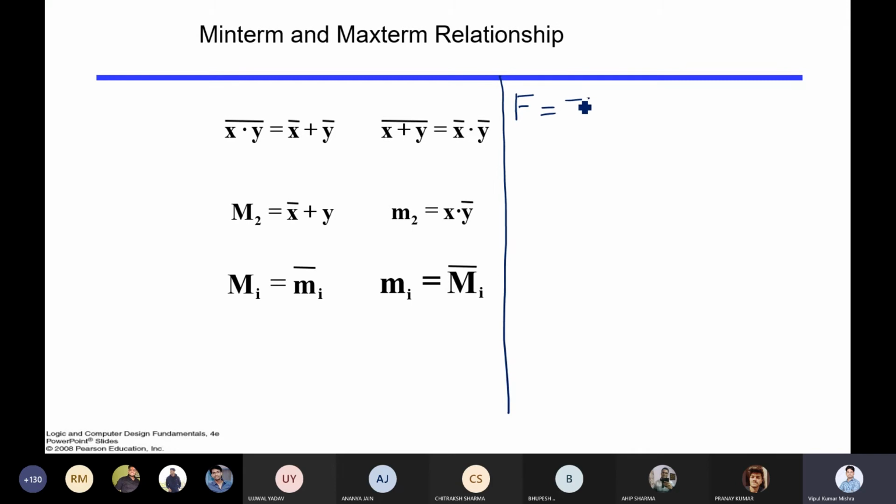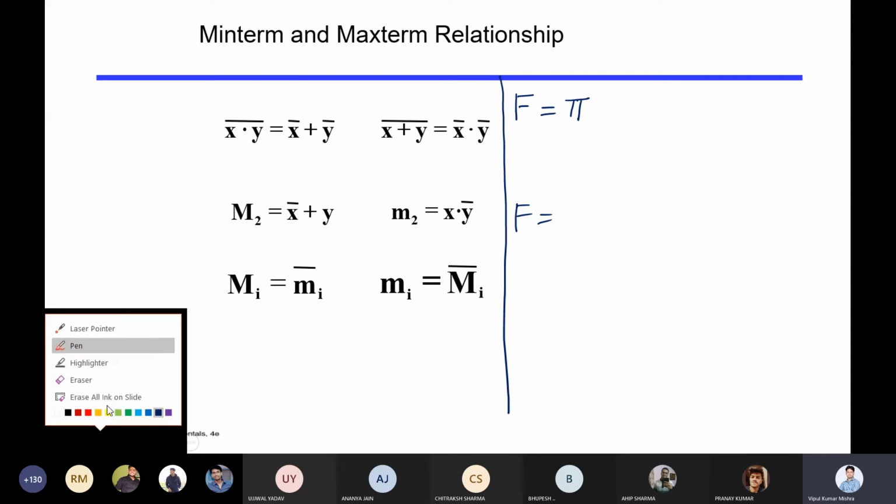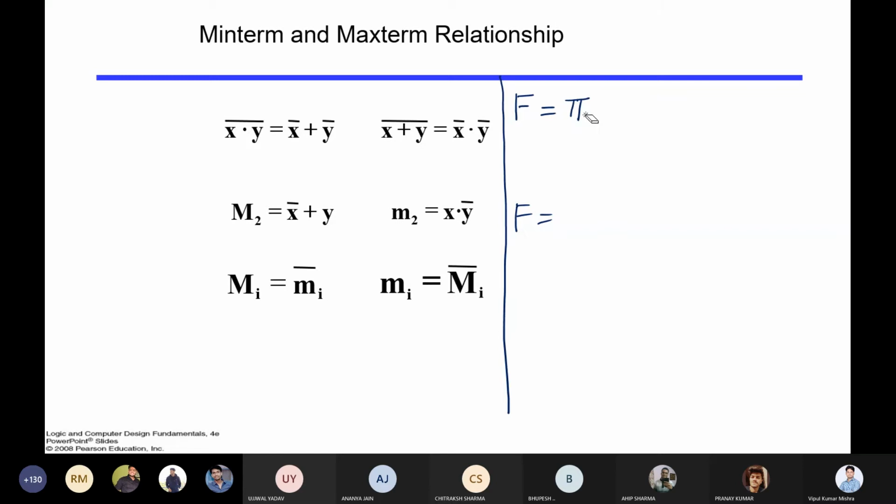The minterm form is represented by sigma because it is a sum of products, and the maxterm form is represented by pi because it is a product of sums.